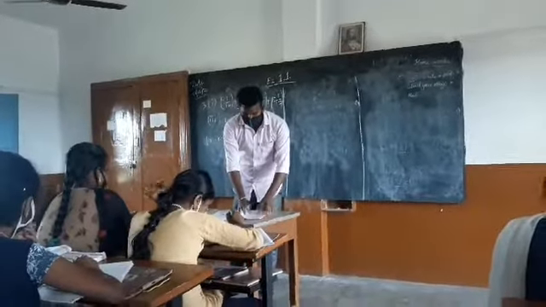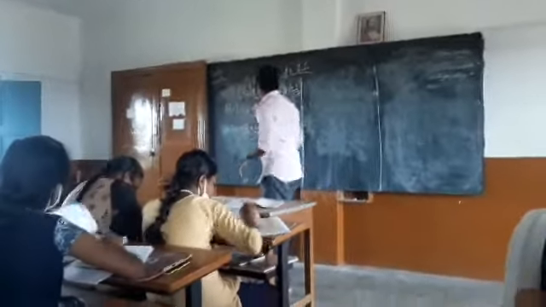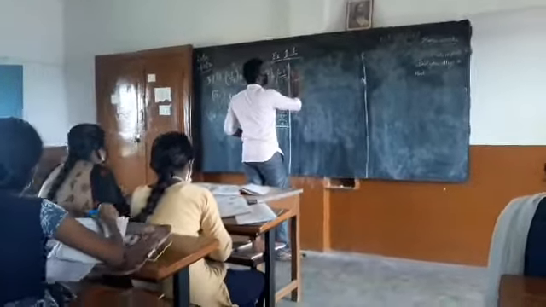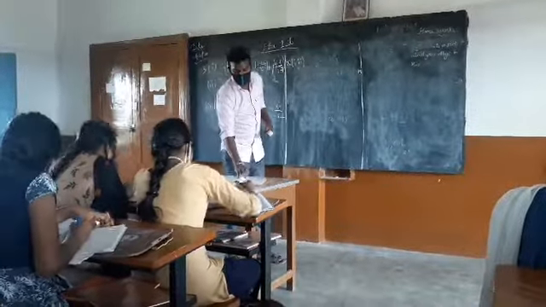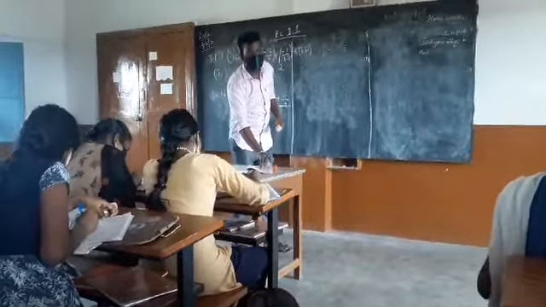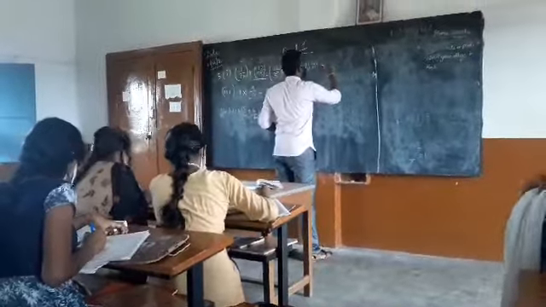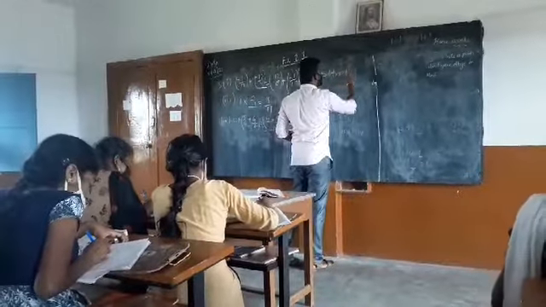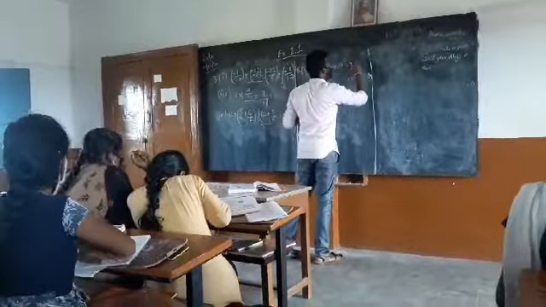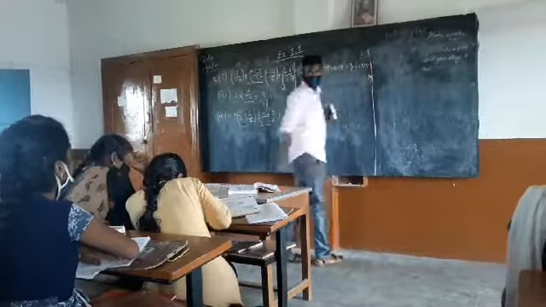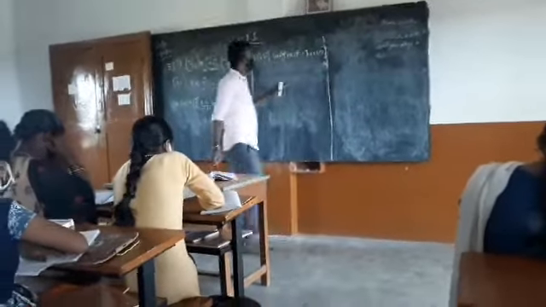Next problem is eighth sum, third one. Subtract minus 7 from minus 4 by 7. Understood?